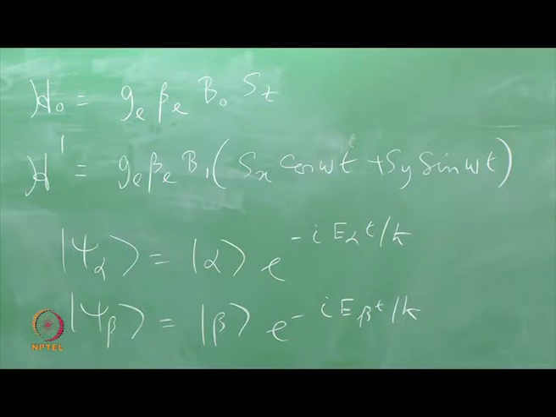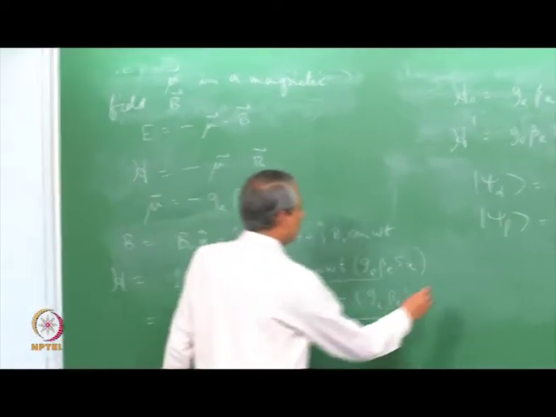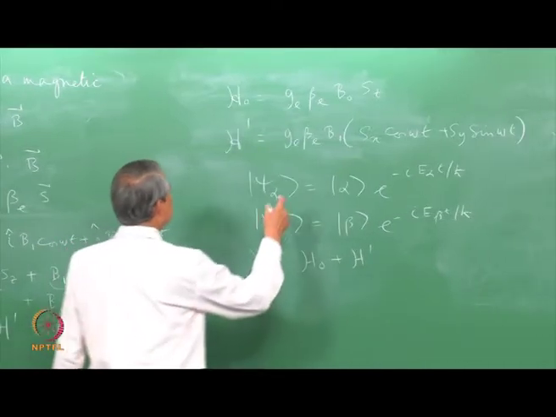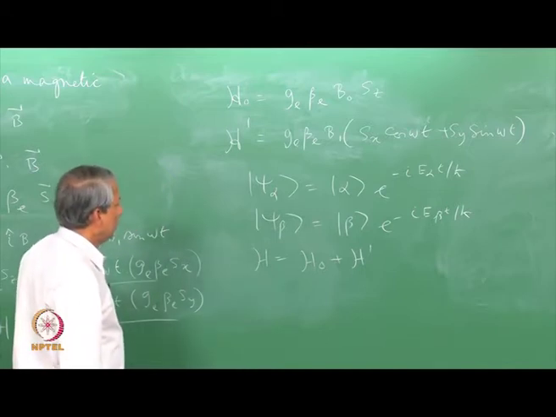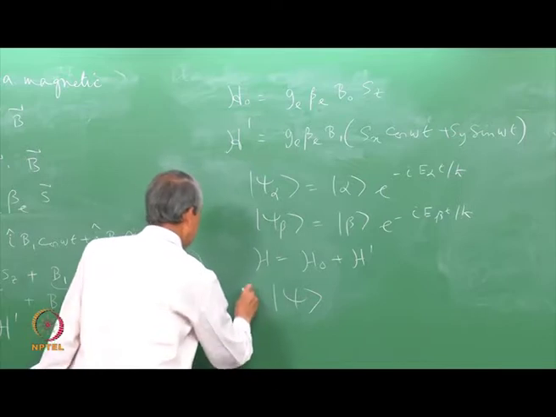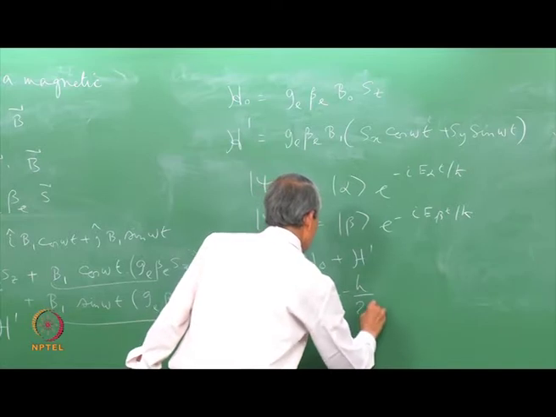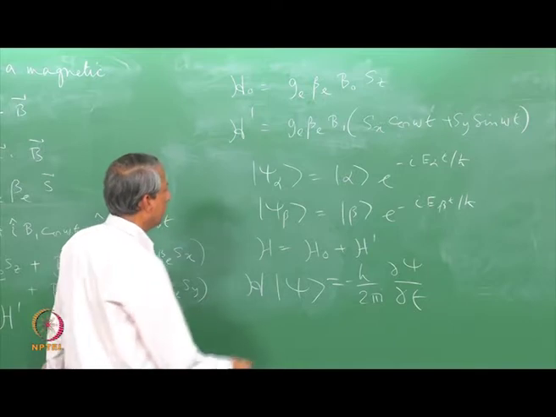Now, we want to find the wave function that satisfies the total Hamiltonian, H equal to H0 plus H prime. Here this is a perturbation and these are the unperturbed wave functions. We can think of the wave function which satisfies this Hamiltonian as a linear combination of these two.